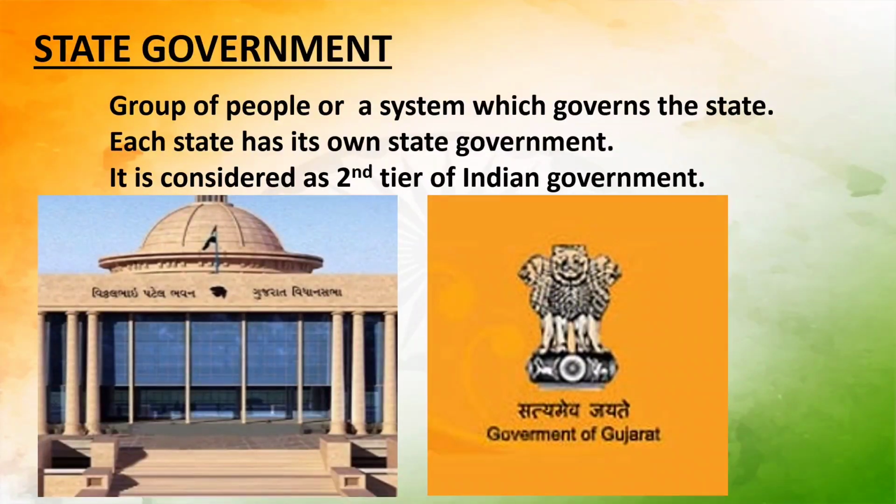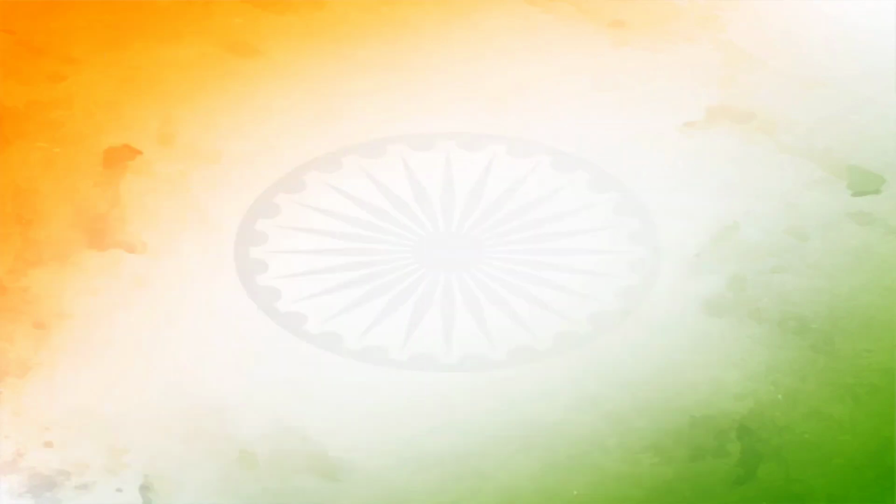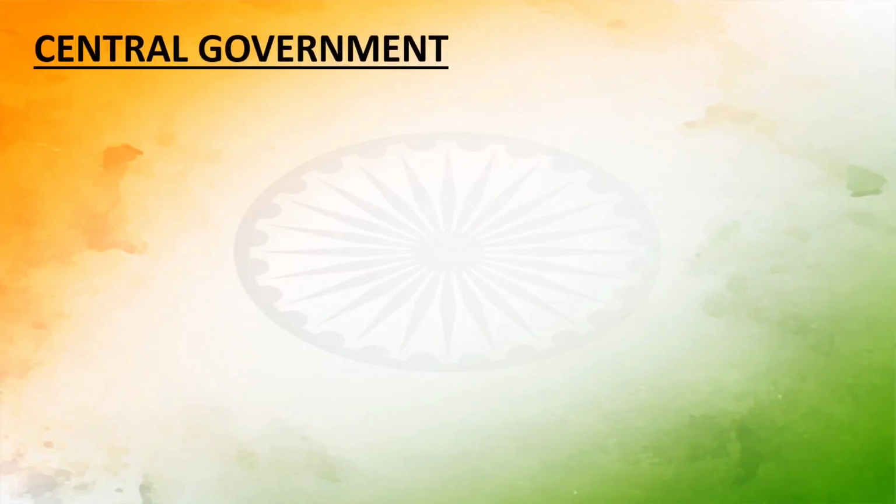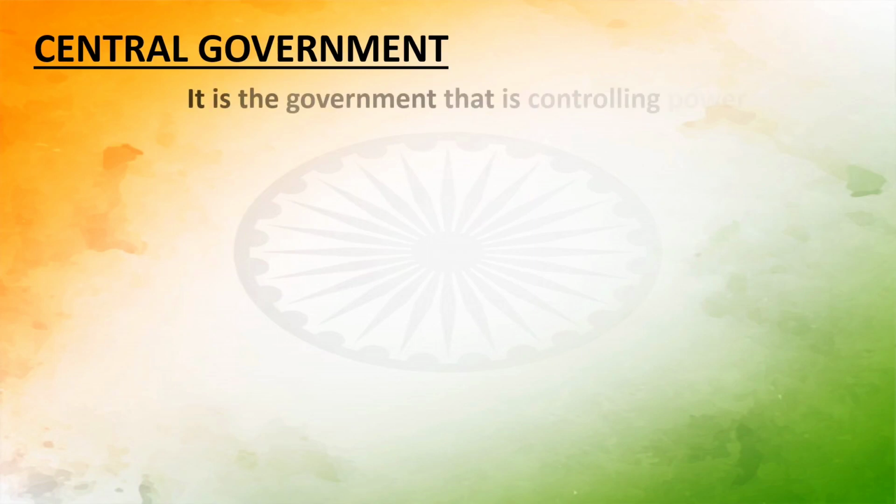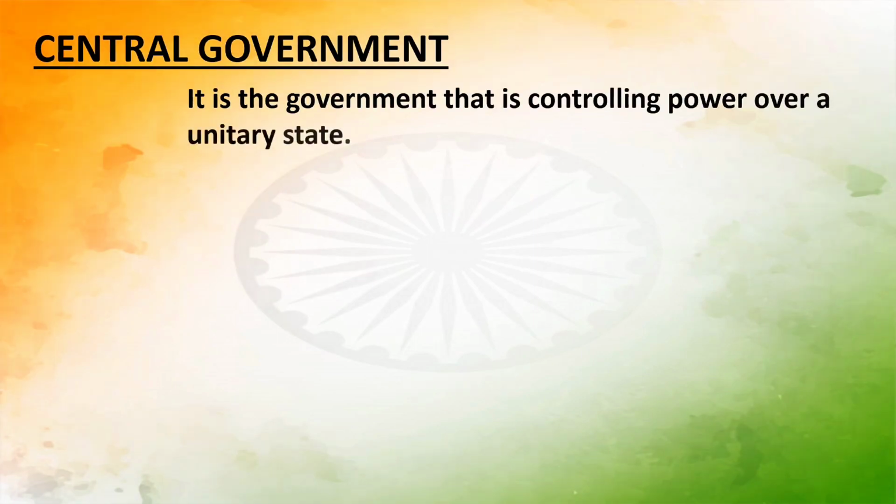Likewise Gujarat has its own Gujarat government, Maharashtra has its own, and other states have their own state governments. Okay, now the last one is the central government. It is the government that has controlling power over a unitary state. So any problem which is not solved by the state government, or any decision that has to be taken for the whole country, is taken by the central government. That power is with the central government.